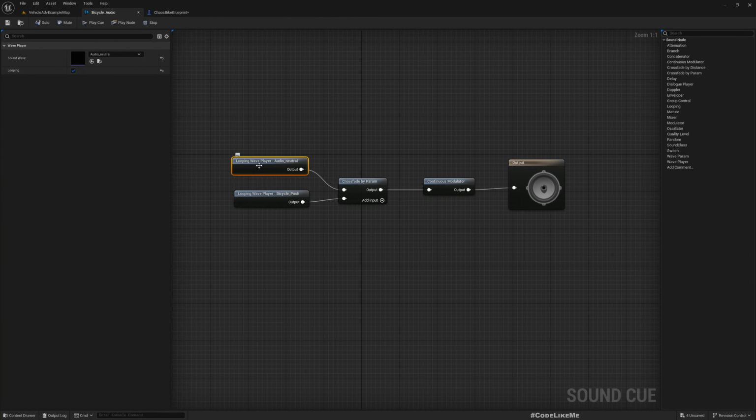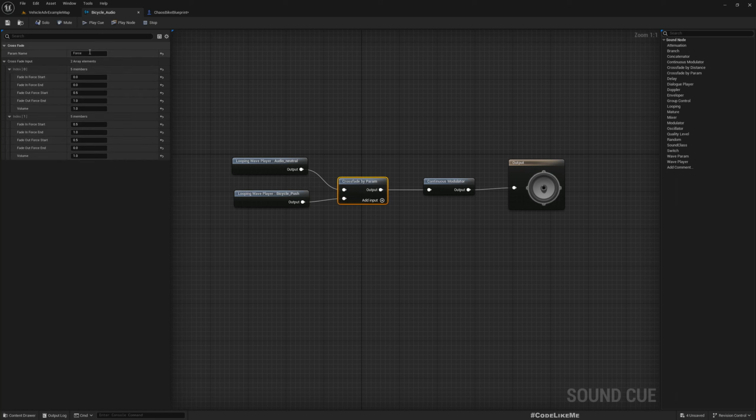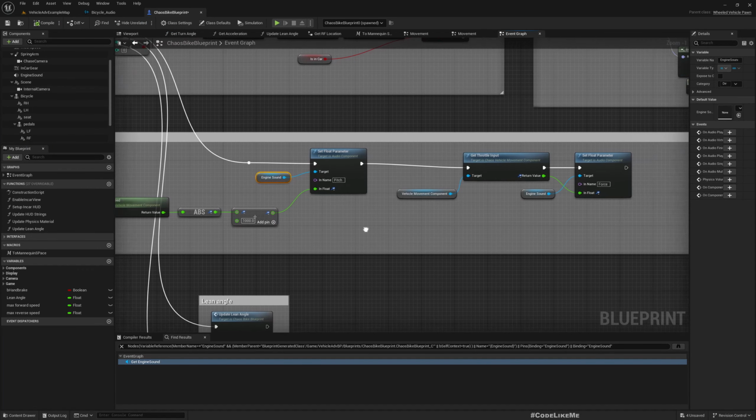So here we have the neutral sound, this one, and then here I have the sound that plays when we actually pedal. These two sounds are crossfaded by using this force parameter, by using the crossfade by param node, and I set